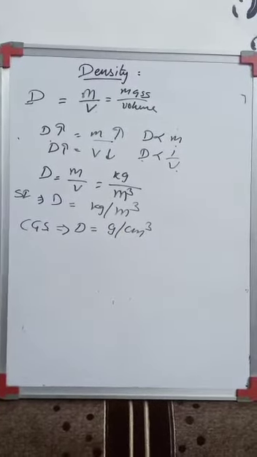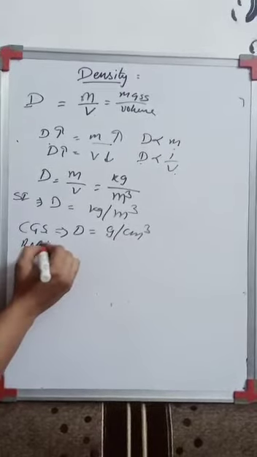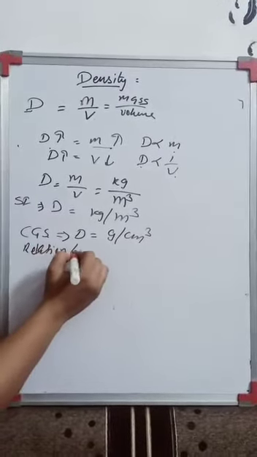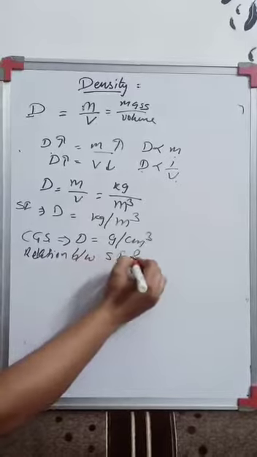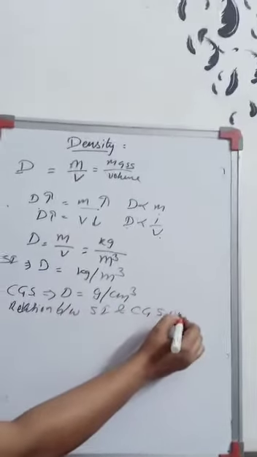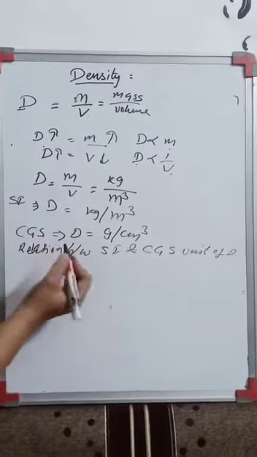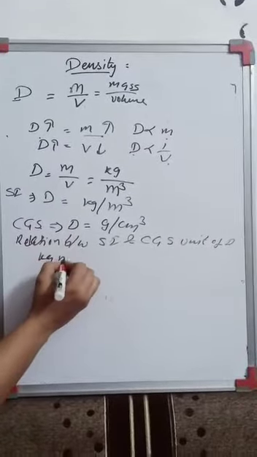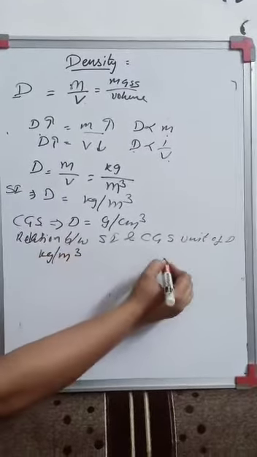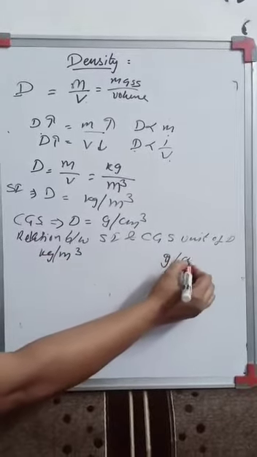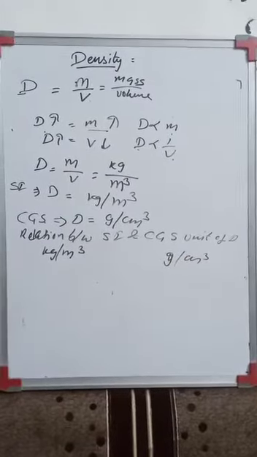So what is the relation between the SI unit and CGS unit of density? See, the SI unit of density is kg per meter cube, and CGS is gram per centimeter cube. What is the relation between them?